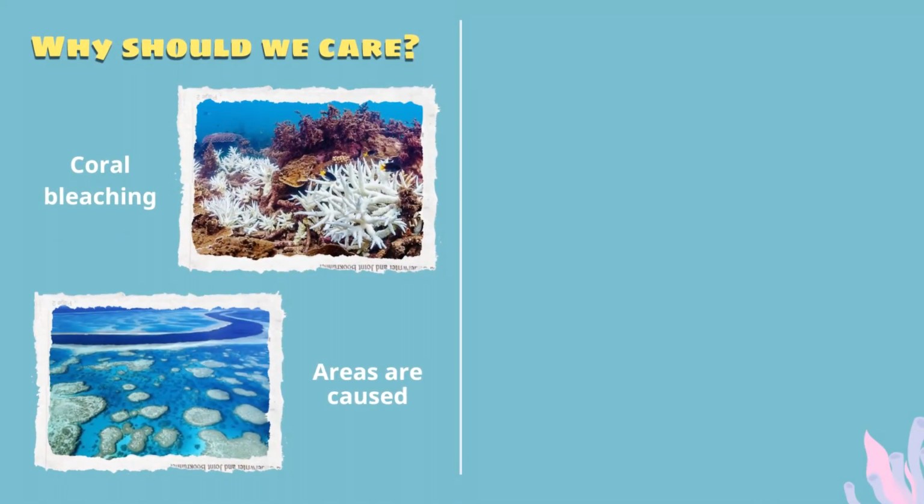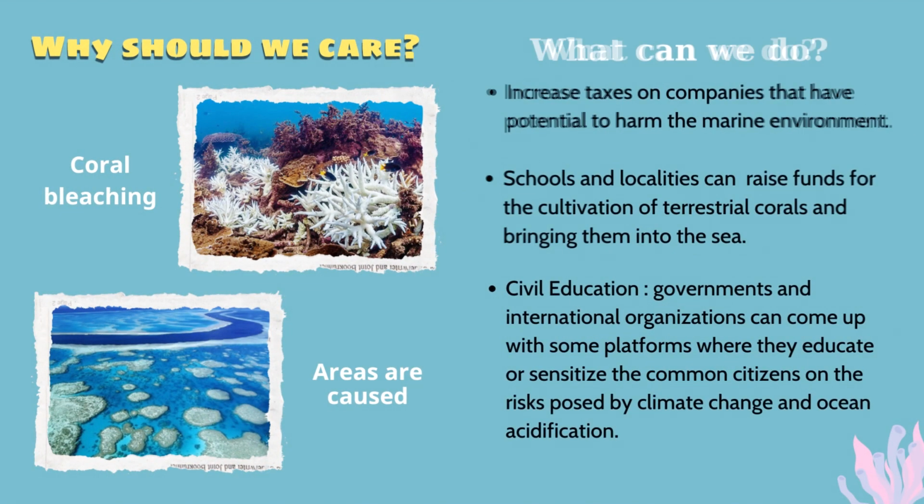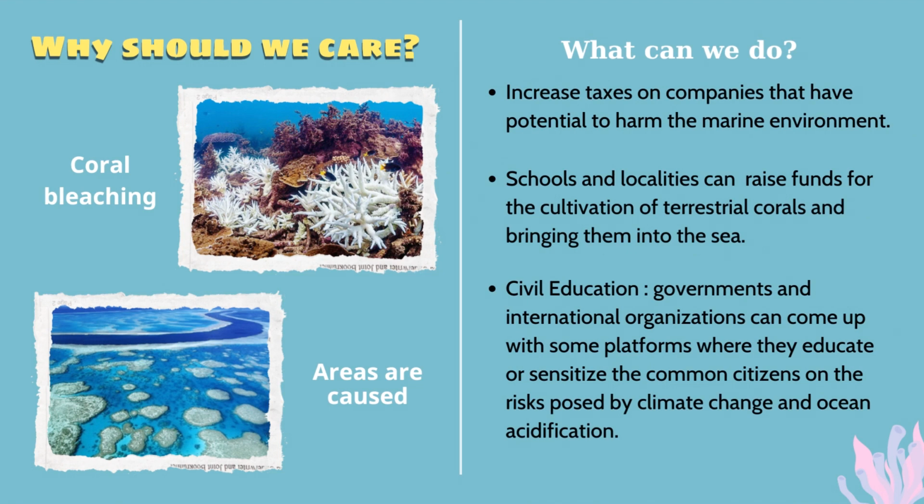How to reduce ocean acidification? Step 1. Increase taxes on companies that have the potential to harm the marine environment. Companies knowingly violated the most basic moral principle of do no harm, and others must remedy the harm they cause by paying damages in proportion to the adaptation cost.